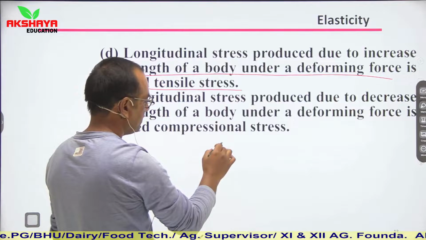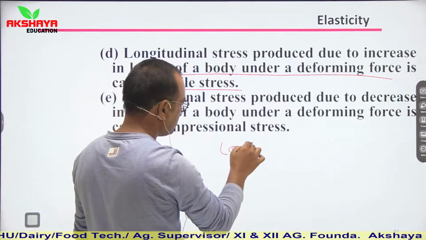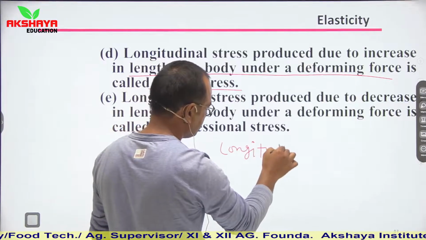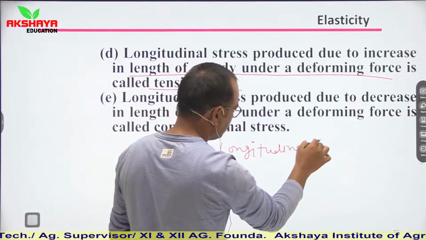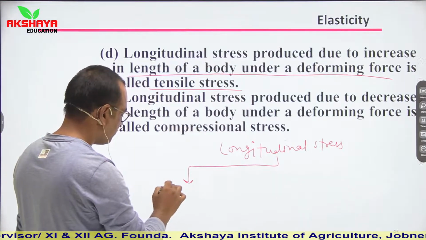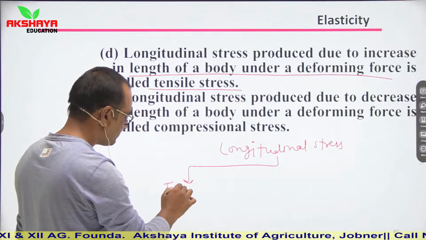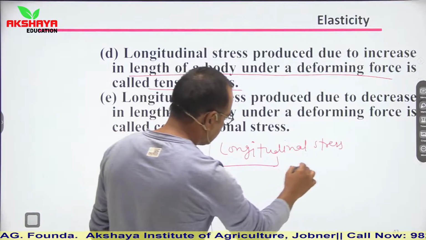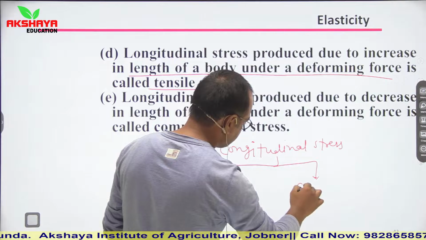So see, this longitudinal stress can be classified into two parts. One is tensile and another one is compressive.